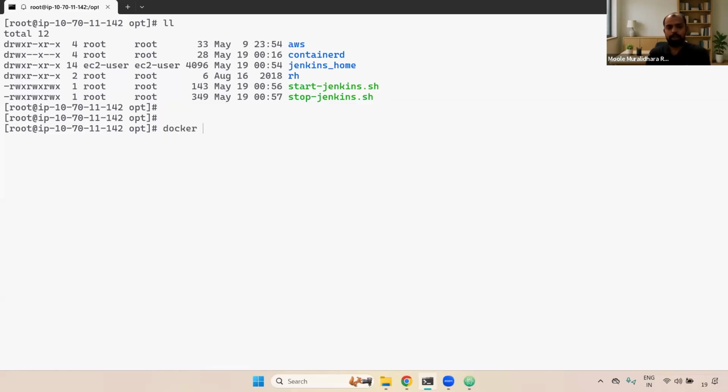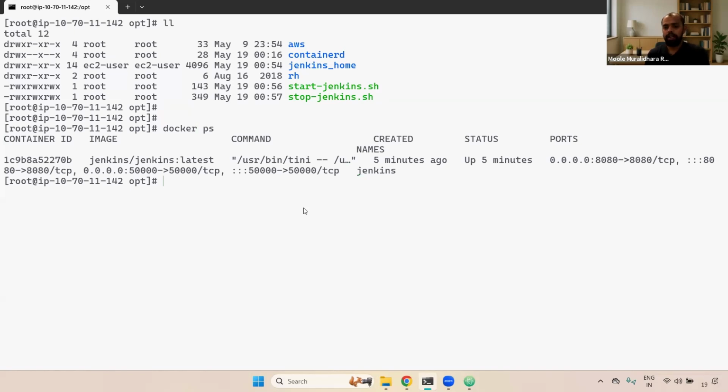If you see here, in the docker ps command, the container is already running. Again, I'm trying to run it. What happened? Let's see. sh start-jenkins.sh. Okay, now we can run this one.